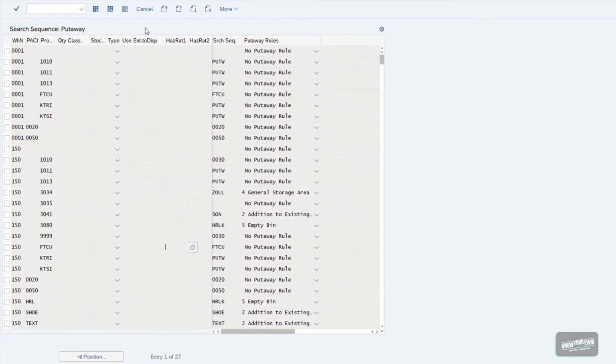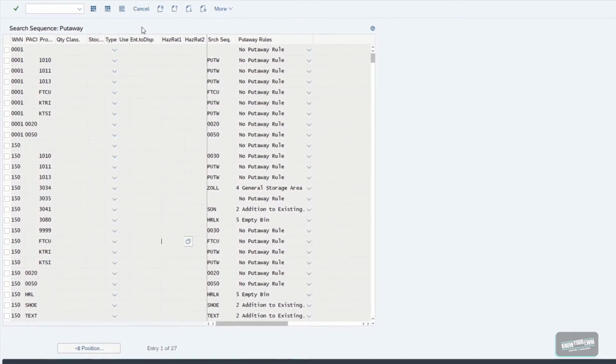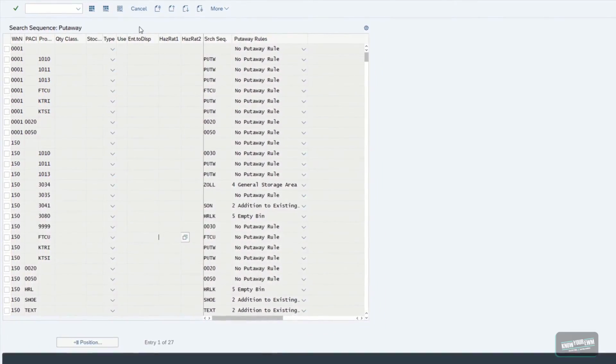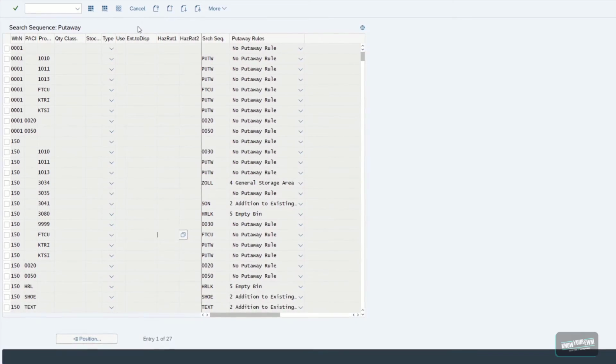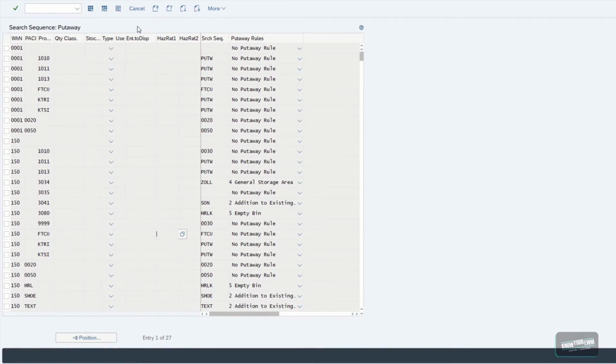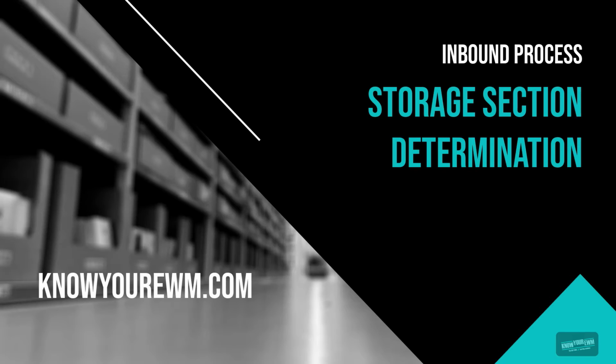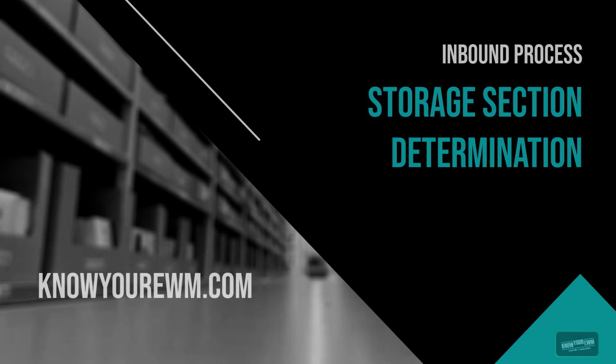But of course, we need other information as well. And the next thing we are going to determine is the storage section. Storage section determination. During the course of our SAP EWM customizing guide, we already learned what a storage section is and what we can use it for. And the determination of the storage section follows the same principles as we had it with the storage type.